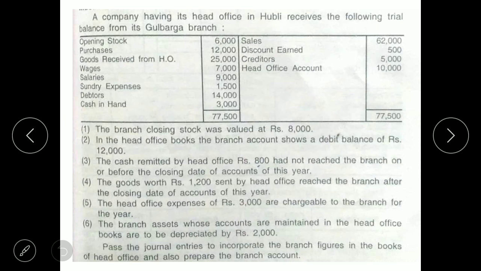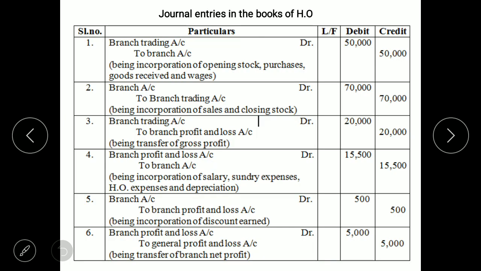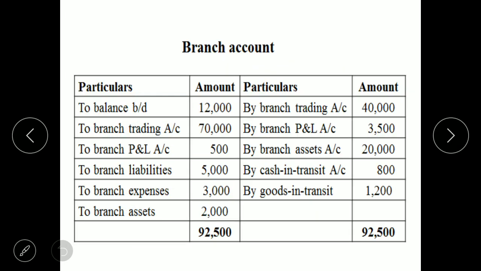Third one, cash remitted by head office rupees 800 had not reached the branch on or before closing date of accounts. Means cash has been remitted before accounts being closed, but still it has not been received before closing date of accounts. Hence it becomes cash in transit.